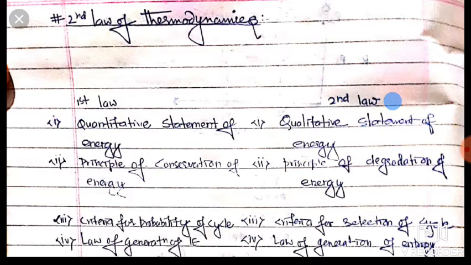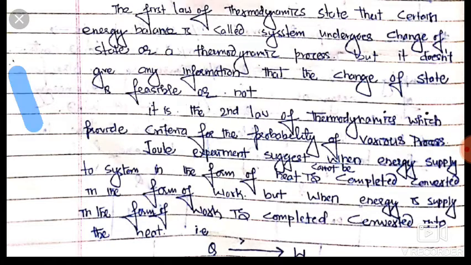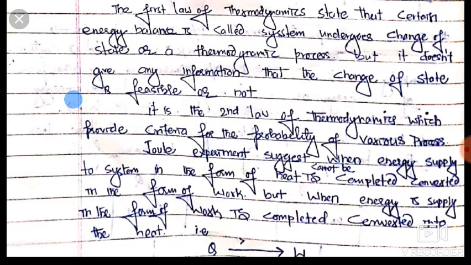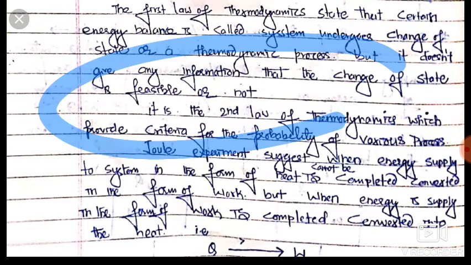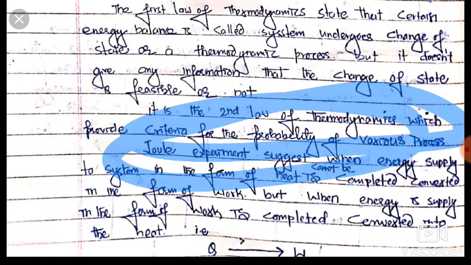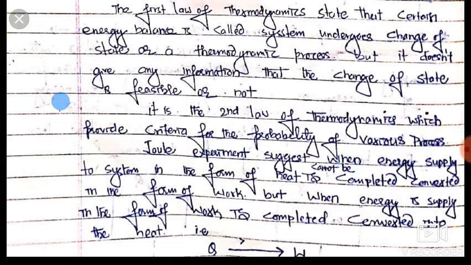Now friends, there is one more statement. The first law of thermodynamics states the energy balance when a system undergoes a change of state or thermodynamic process, but it does not give any information whether that change of state is feasible or not. Our first law does not give us information whether the change of energy is feasible or not. Friends, it is our second law of thermodynamics which provides criteria for possibility of various processes. Dear friends, it tells us whether a process is reversible, irreversible or not possible.